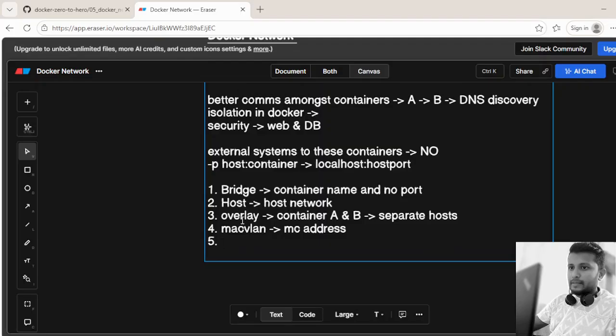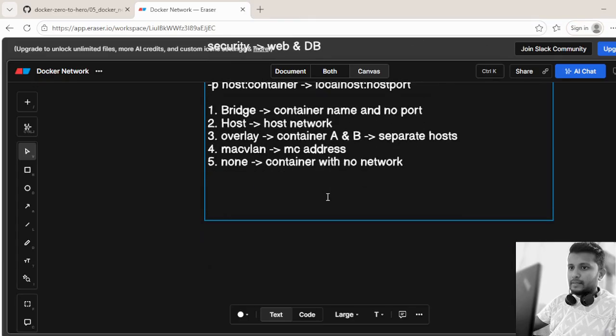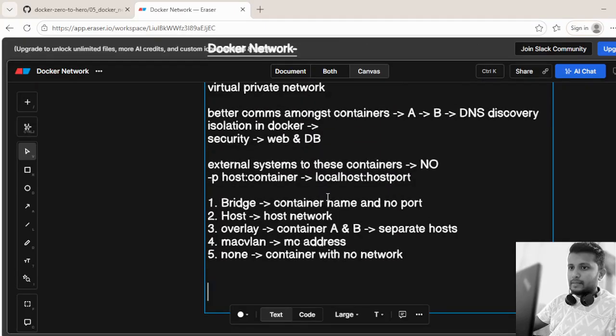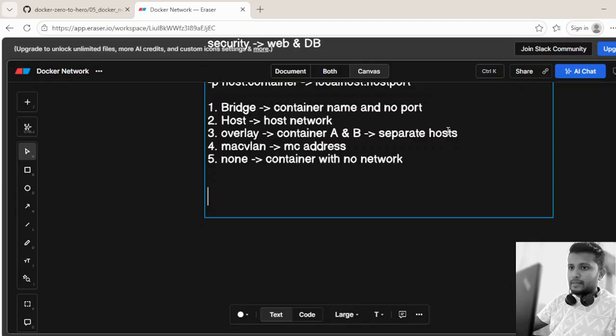The fifth one is none. So we can also create containers with no network. We choose this when we want to isolate the container or disconnect the container from any given network. So these are the 5 types of networks we have in Docker, and the default network type is bridge. Now we'll see with a real-time example how we can create Docker networks of various types, and how we can achieve the communication between containers by calling the destination container's name instead of the IP address. We'll see 2 examples over here.